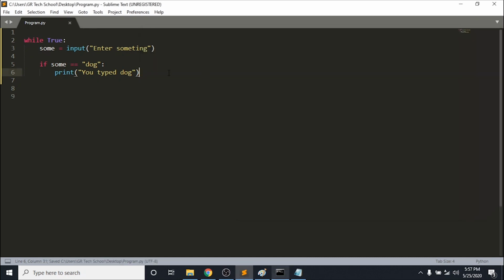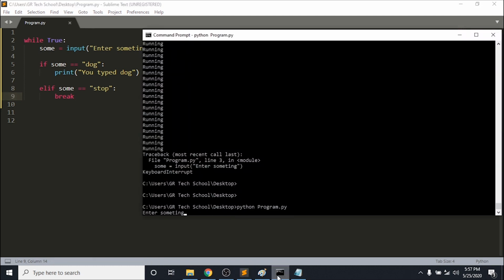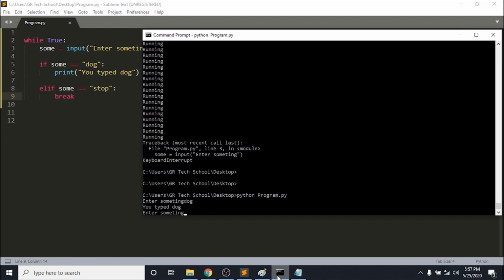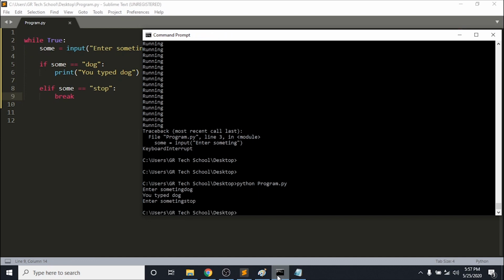Now I'm going to write another if condition. If sum is stop, whenever you type stop, you need to break the loop. Now if I execute the program and type dog, it says you typed dog. I say stop, and the program stops.